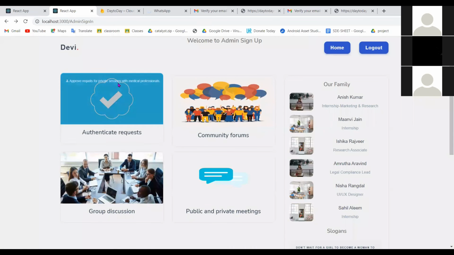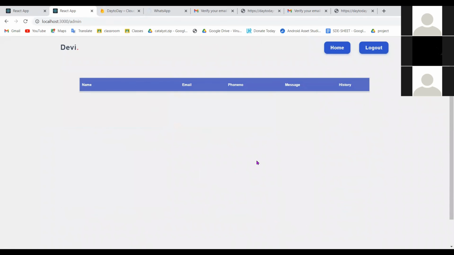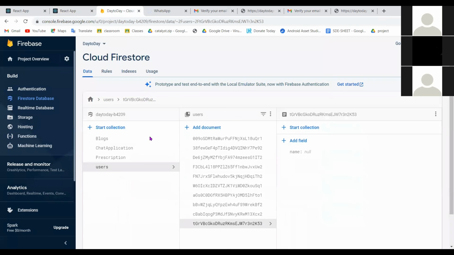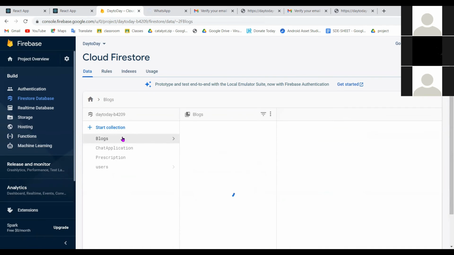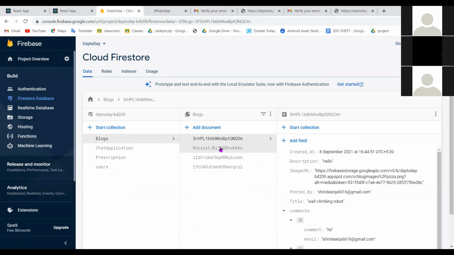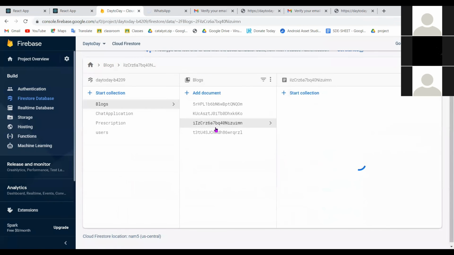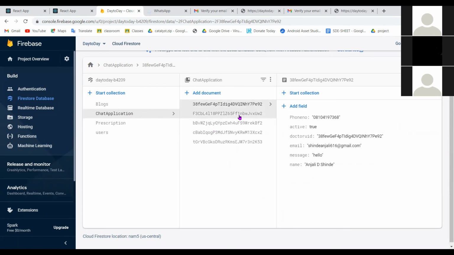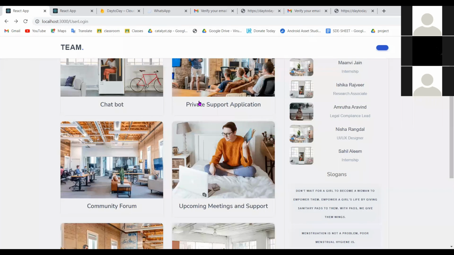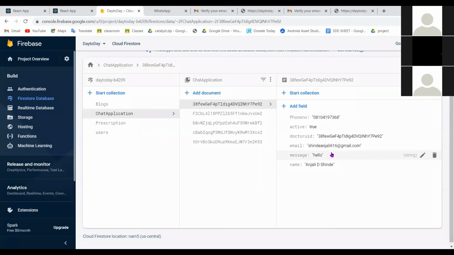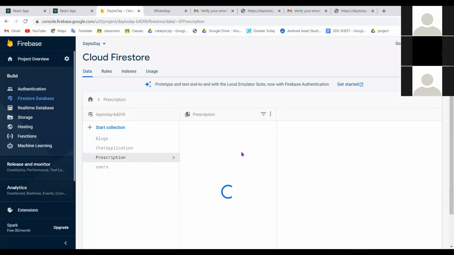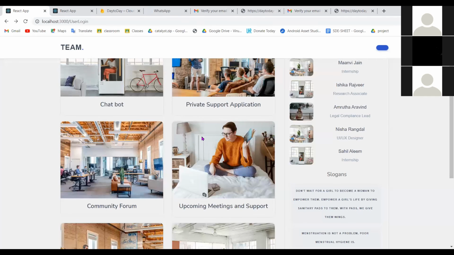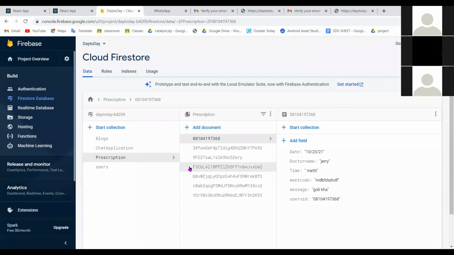And as we talk about the technical parts, the data which we created, like you can see over here, has been stored in this Firestore cloud storage. As we can see, this is the database where all the data has been stored, and CRUD operations are performed. This is for the chat application. So basically this private support application is nothing but this. They store all the information over here. This is a prescription where the data of upcoming meetings and support has been displayed.